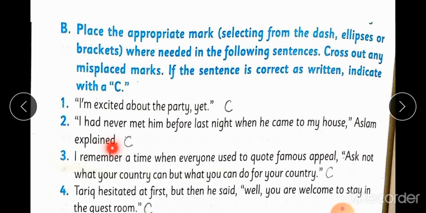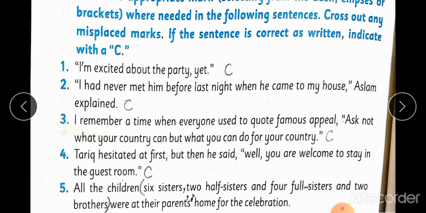Aslam explained. Correct. I remembered a time when everyone used to quote famous appeal: ask not what your country can, but what you can do for your country. So this is also correct sentence according to punctuation marks. Tariq hesitated at first, but then he said, well, you are welcome to stay in the guest room. Correct sentence according to punctuation marks.